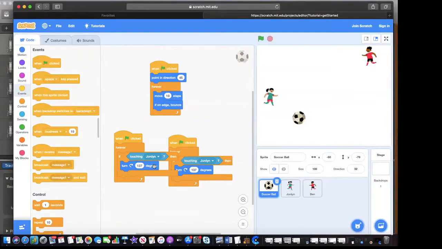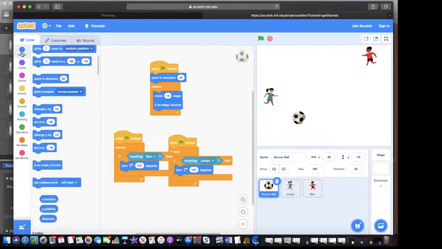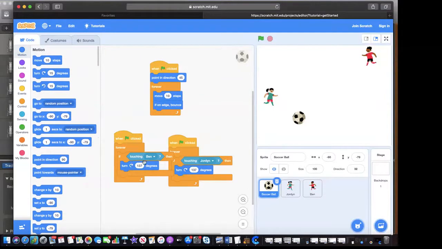Now it says if touching Jordan, then turn 137 degrees. It says that twice. But this time I'm going to change it to if touching Ben. And I'm going to go to my blue motion menu. And instead of turning right, I'm going to turn the ball left.